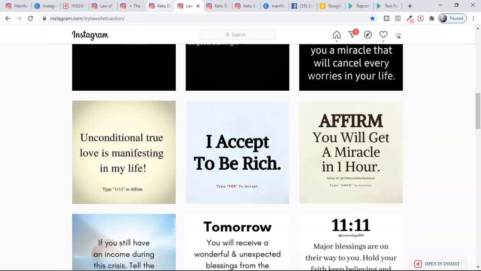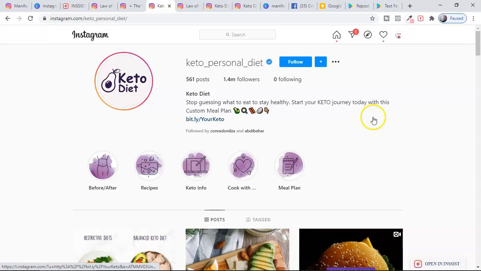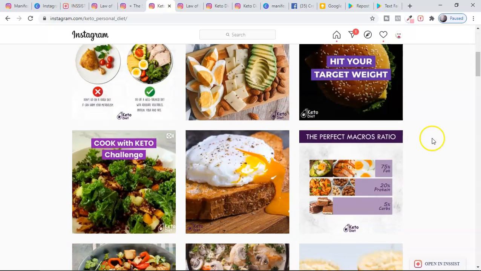Now if you're into the keto niche, guys, this strategy works a little bit differently. I have a keto page, guys, which I'm growing right now. I have like 5,000 followers on that. Right now I'm not going to show you that account, but I grew that account from 0 to 5,000 followers within 2 months, guys, using this strategy which I'm going to share with you here, especially for the keto niche.